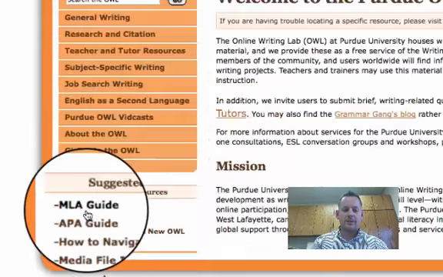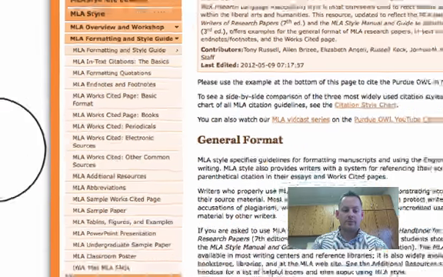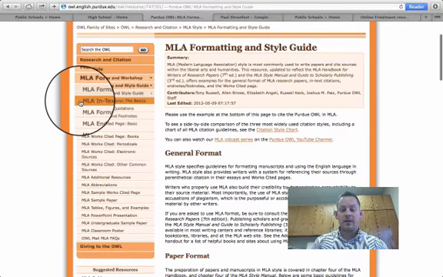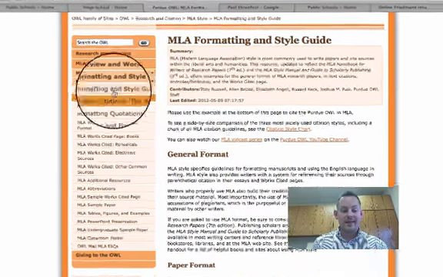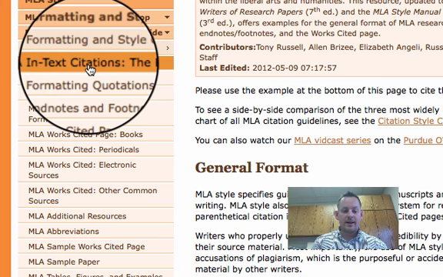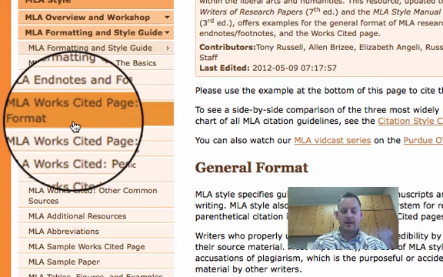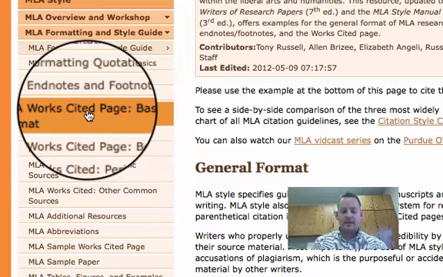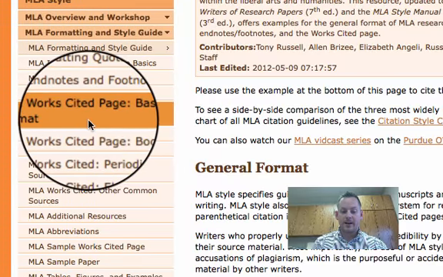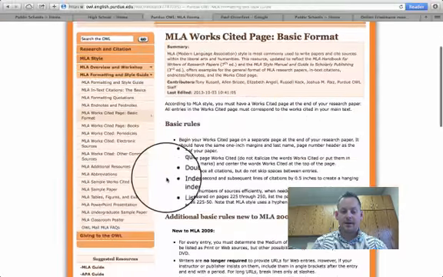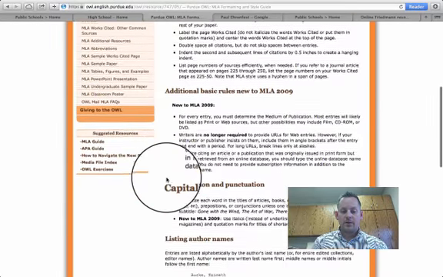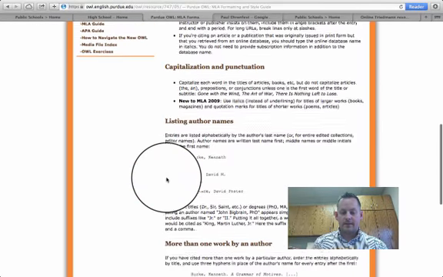You have guides here for style, in-text citations, which is when you're using quotes inside your essay. And then if you look at this one, this is your works cited page. So you click on that. It gives you your basic rules right here as you scroll through. Even shows you what it should look like.